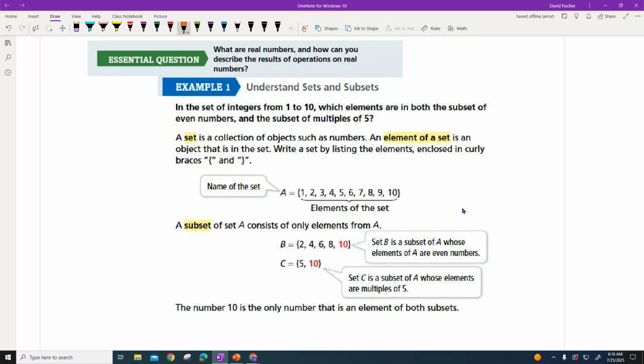Okay? And then we have another subset here, they say 5 and 10. Well, as I'm looking at these numbers up here, 5 and 10 are two numbers in there, and we've got to kind of figure out what the rule is. And so if we think about it, well, 5 is a multiple of 5. 5 times 1, and 5 times 2 is 10. So then the rule would be listed like this, multiples of 5. The number 10 is the only number in the element that's in both subsets. So there it is right there. So if we had another subset, and we said, well, let's look, what's the subset of B and C? Well, then we'd say it's 10. So every time we go down, it's called a subset, okay?